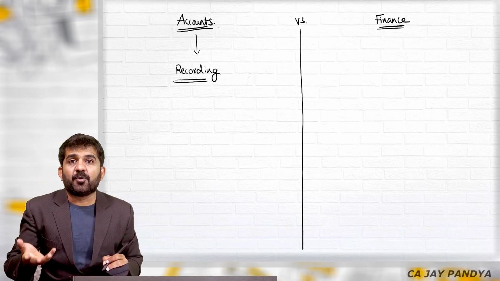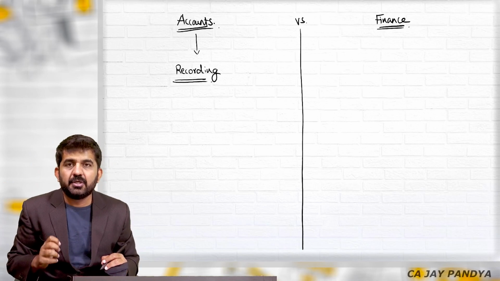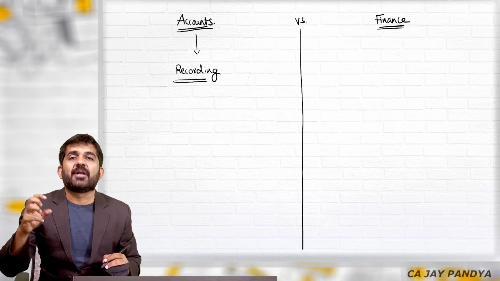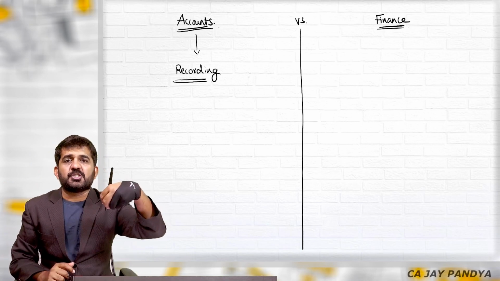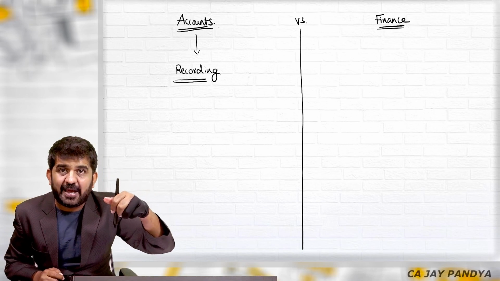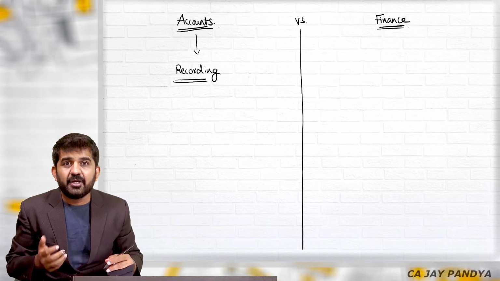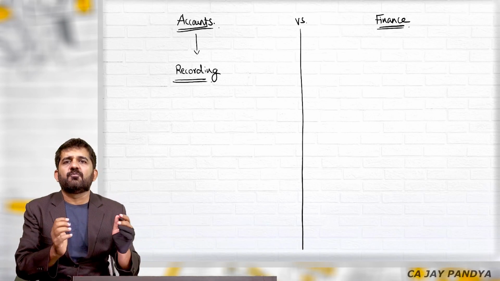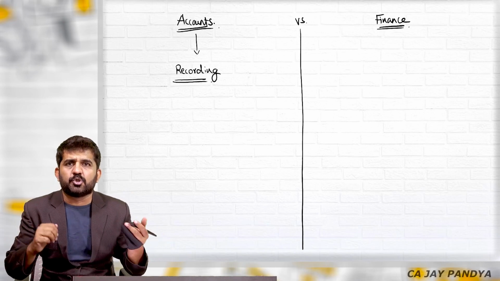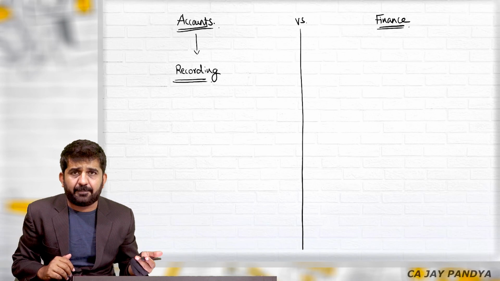What is my profit for the year 21-22, which is already past? For past, you record something. If I purchase this pen, what is the journal entry which should be passed? I have already purchased this pen. Accounts is the subject of recording. You record something which is already done. You have sold the goods, you record it. You have purchased the goods, you record it. You have purchased the asset, you record the depreciation.